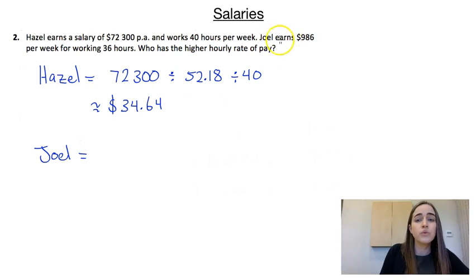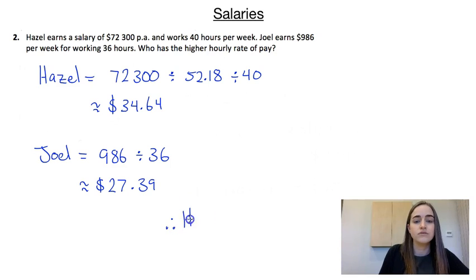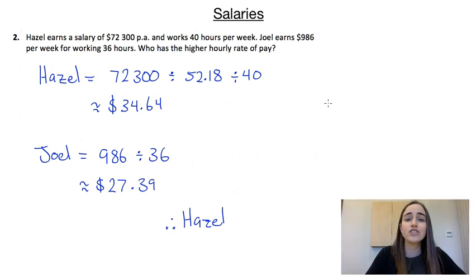So we've got Hazel's, now let's have a look at Joel's. So for Joel's, we know that he's earning $986 every week and he's working for 36 hours every week. So we're going to do our 986 divided by the 36, and that's going to give us approximately $27.39. So therefore, Hazel is earning a higher hourly rate of pay. So that's a quick introduction to salaries.